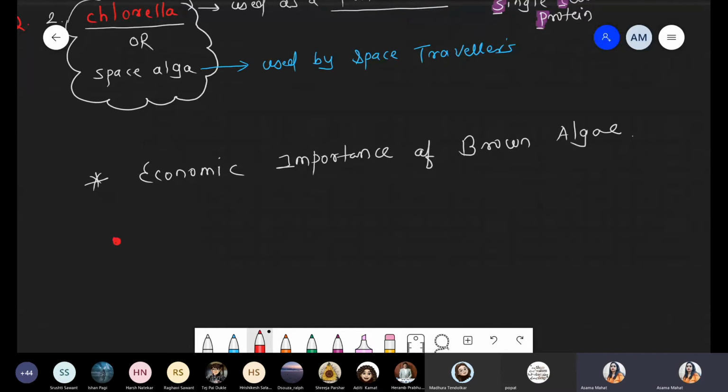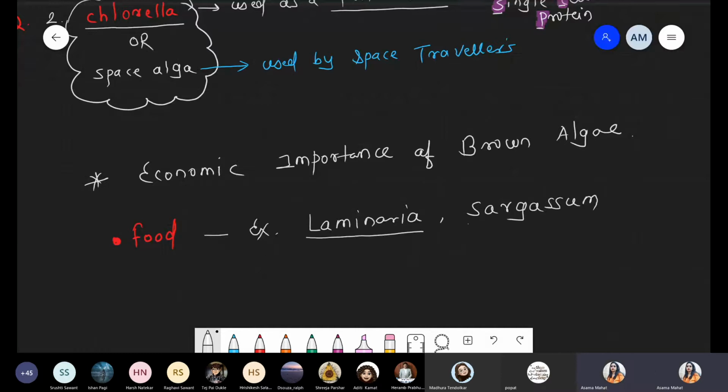First, we talk about use as food. Under food, just note the examples. First one, Laminaria, used as food. The second example, Sargassum. Laminaria and Sargassum are both used as food.